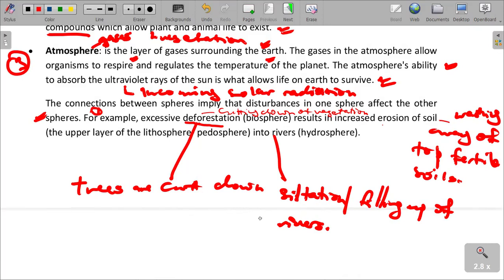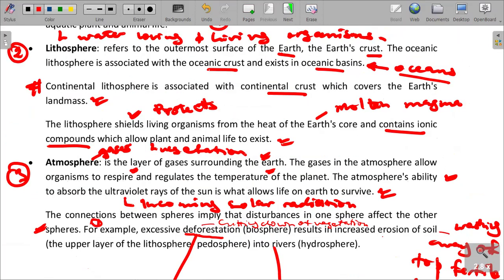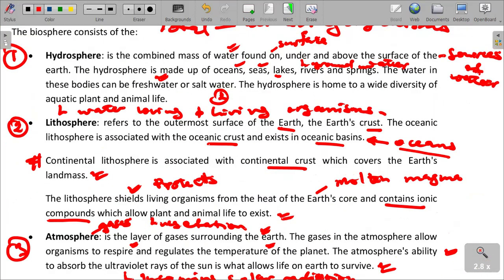So these spheres, class, are interconnected. There is an interrelationship that we cannot override. Let us understand this very well: the biosphere is the total sum of ecosystems on the earth. It is made up of the atmosphere, the lithosphere, and the hydrosphere.